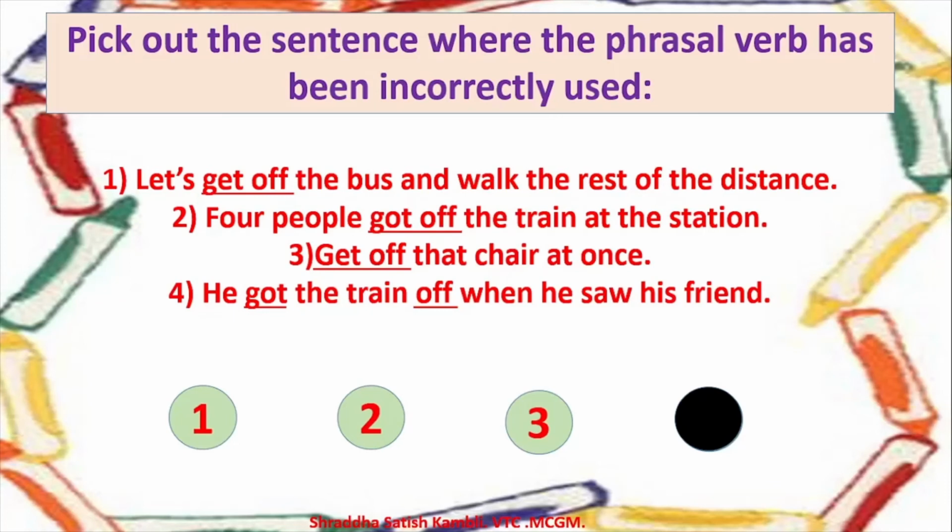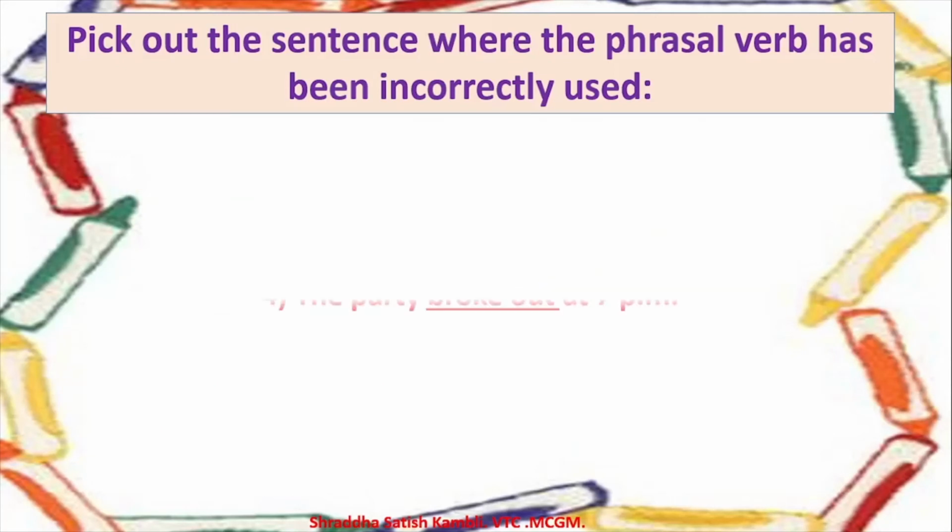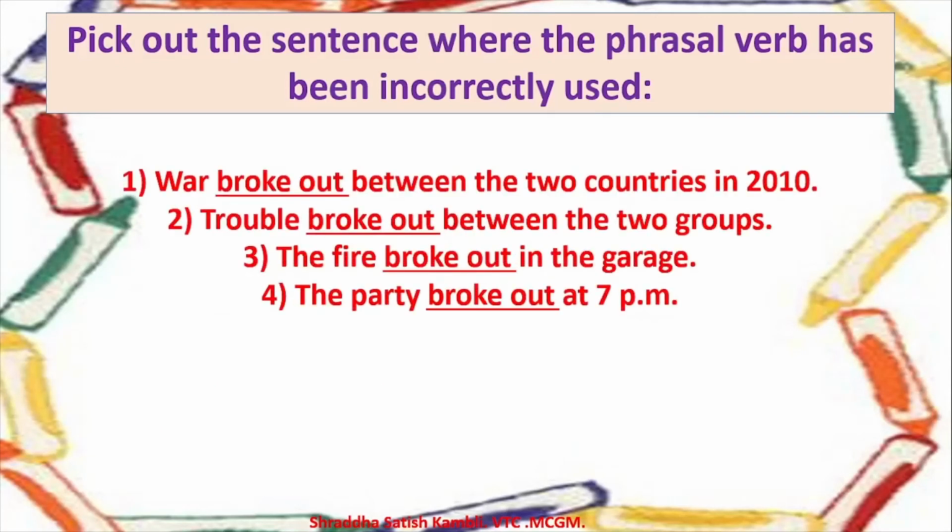So you have to say he got off the train, not he got the train off. Alright, when he saw his friend. Coming to the last example in this pattern, the war broke out between 2 countries in 2010. Trouble broke out between 2 groups. The fire broke out in the garage. And the party broke out at 7 p.m.